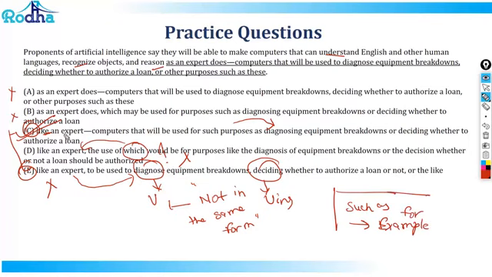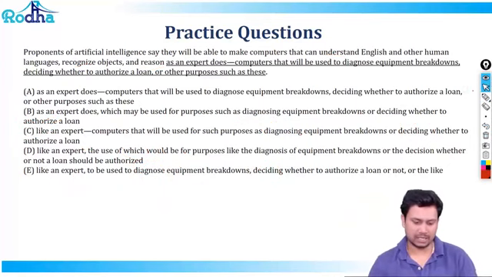For example, computers that will be used for such purposes as diagnosing breakdowns, and whether to authorize a loan. So the point to understand here was, one, distinguish in terms of "as" and "like", and number two, checking whether the elements were parallel throughout the structure of the sentence, which made option C the right answer. I hope this point was also very clear.